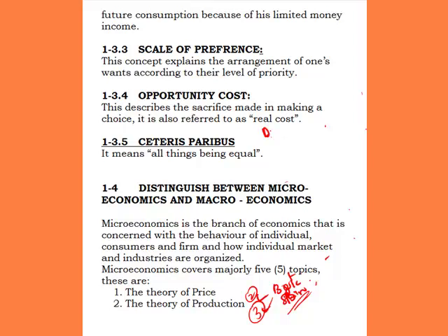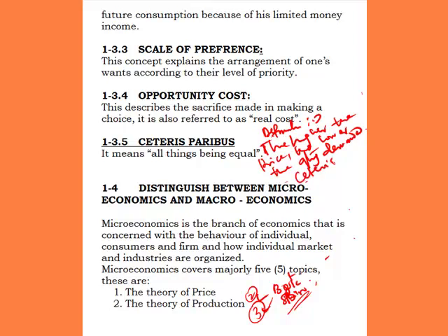Assuming we are making a definition of demand, the law of demand says the higher the price, the lower the quantity demanded, ceteris paribus. So what it is saying is that the higher the price of a particular good, the lower the quantity demanded.